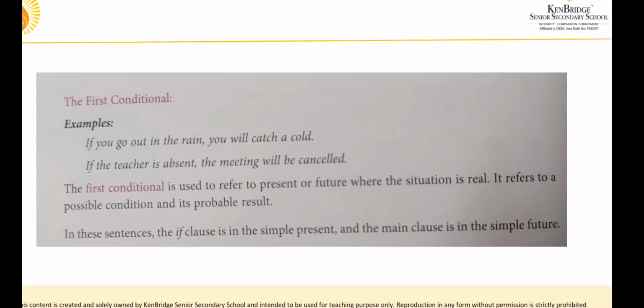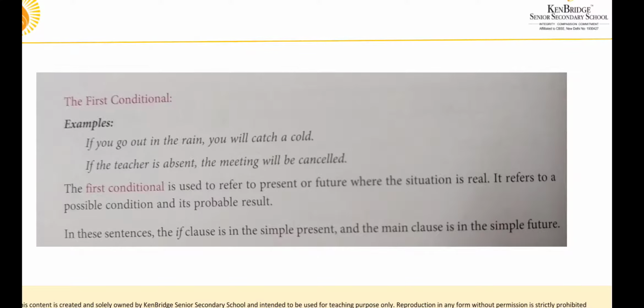In these sentences, the if clause is in present tense and the main clause is in simple future. You can see the first conditional: if you go out in the rain. The first sentence is the if clause. In the next part, you will catch a cold, it is in simple future. So it is called the first conditional. In the first conditional, the if clause is in simple present, and the next is in simple future. The first half of the sentence says a possible condition.